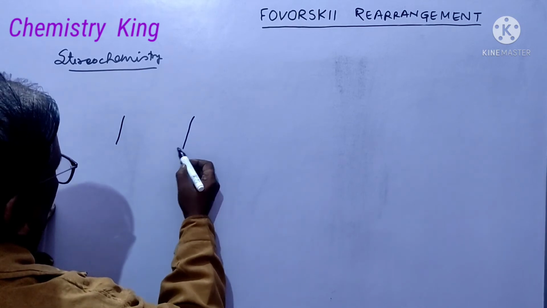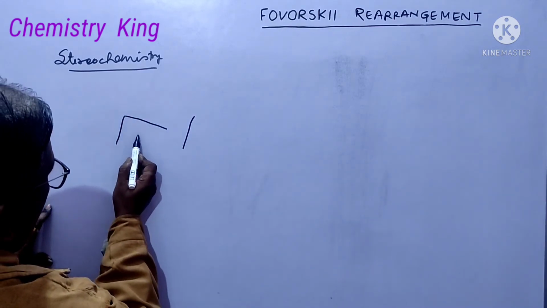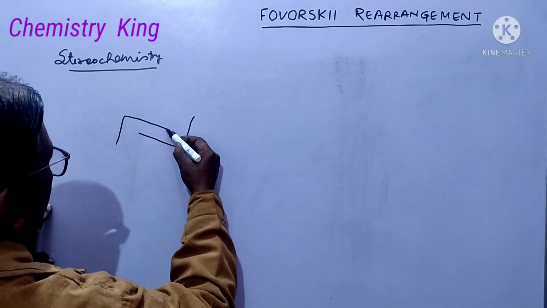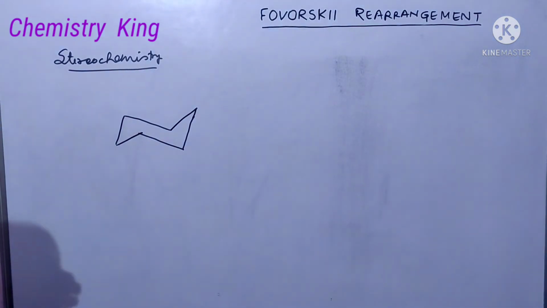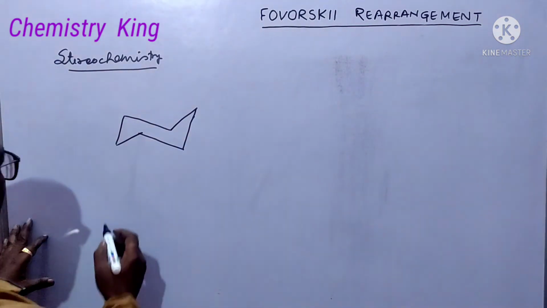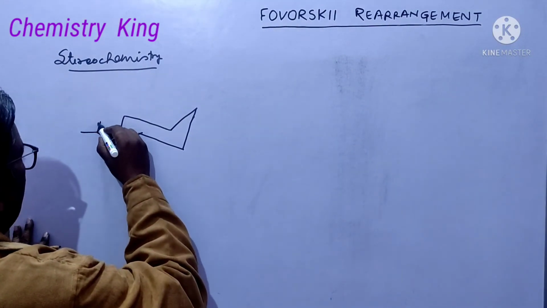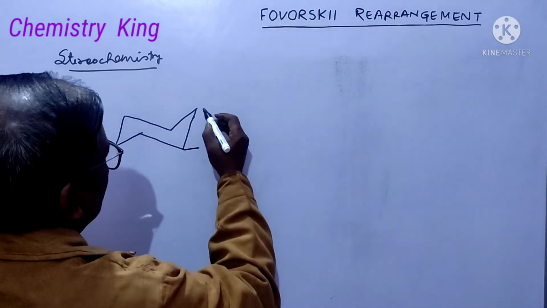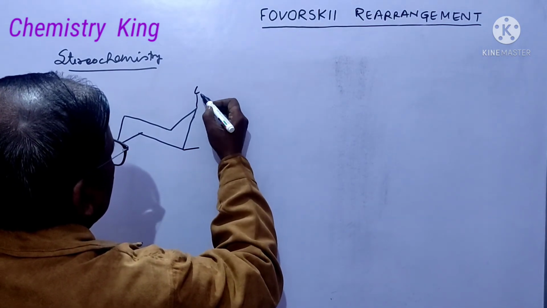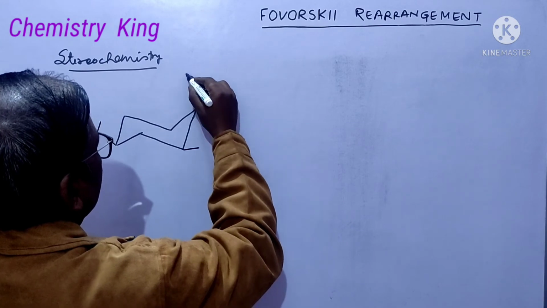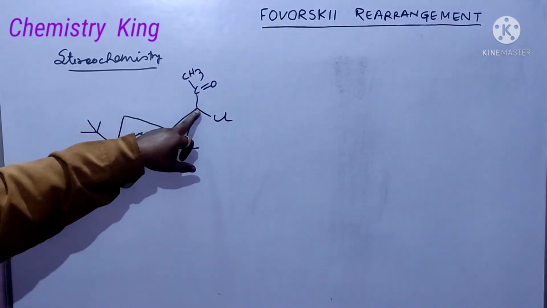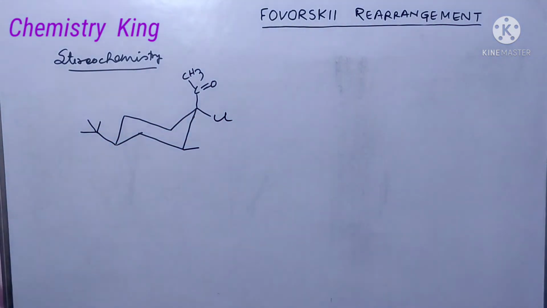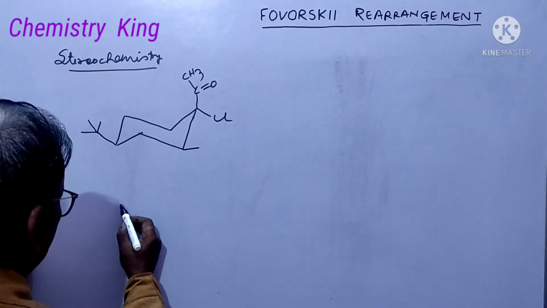make cyclohexane parallel, this, and here tertiary butyl group, here methyl. Here we write C double bond OCH3, and here it is chlorine. It is alpha position to which chlorine is attached. So it is alpha haloketone. Okay.